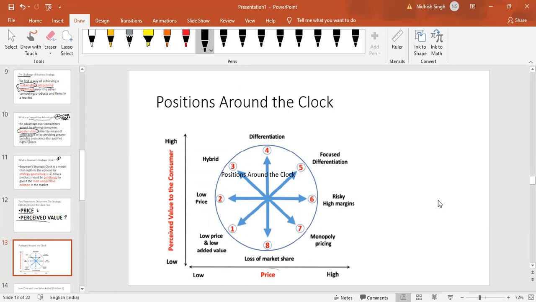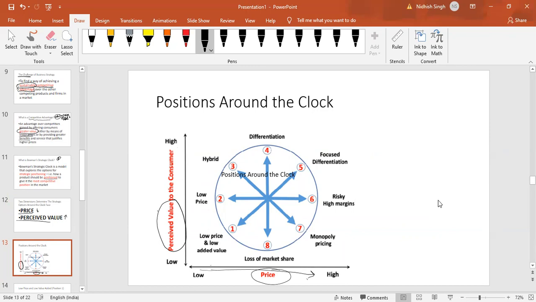But see the 2 dimensions: price, starting with low to high, and perceived value. Now you see the term coming up again and again, perceived value. This is the image that you have created in the mind of the customer. So perceived value to the consumer, again low to high.